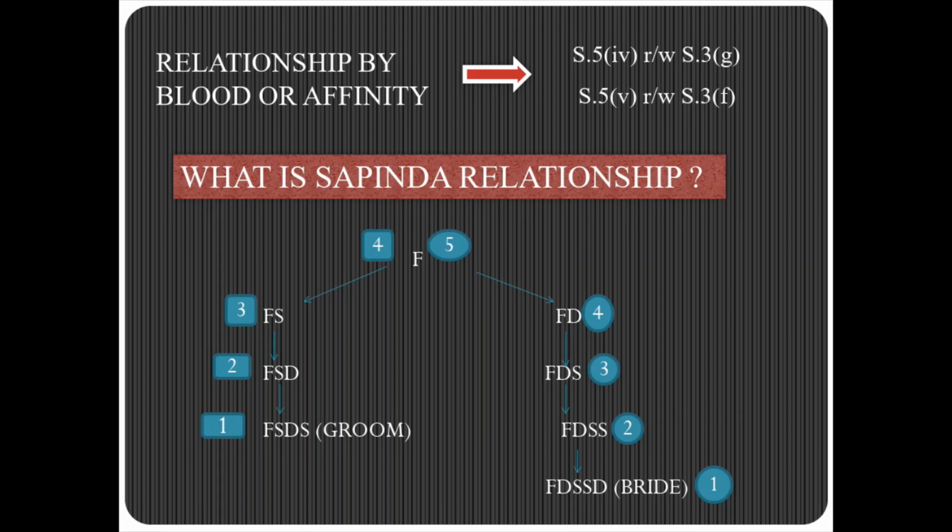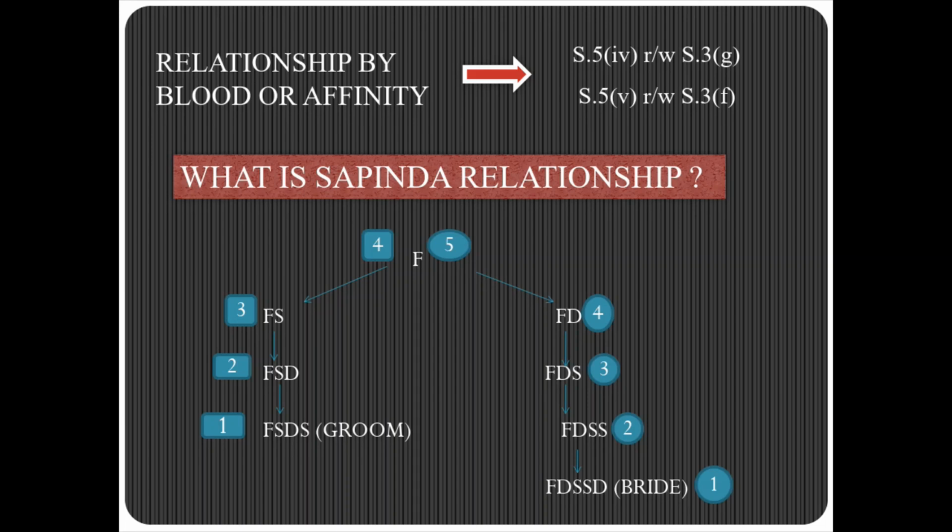Now, FSDS, that is the groom, and FDSSD, that is the bride, both are wanting to marry. Now, the question is whether they are in a sapinda relationship. When we said that degrees are computed inclusive of the person concerned and the common ancestor, that means the person concerned must be counted as one, tracing upwards till they get the common ancestor.